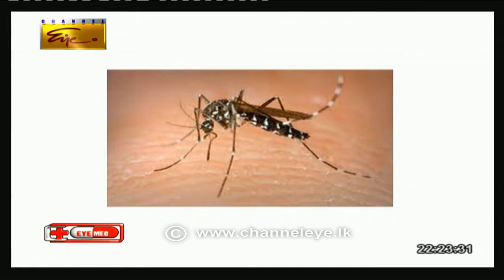So, these Aedes mosquitoes transmit not only dengue viruses, there are some other diseases also. We have heard of yellow fever. Yes, yellow fever. There was one infectious disease some time ago, chikungunya.